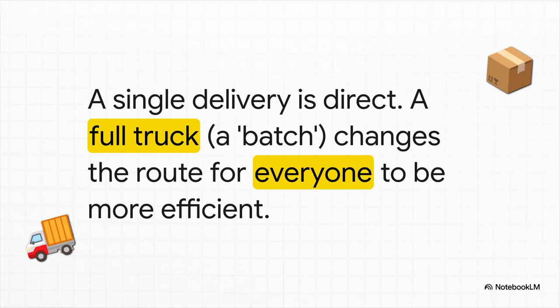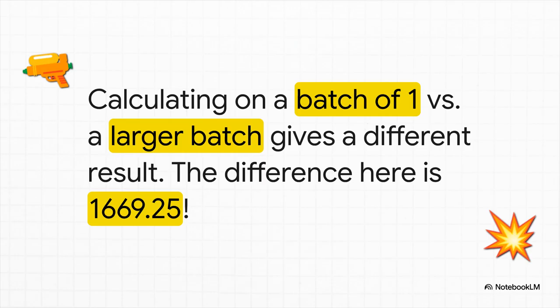So to save time, the server bundles your requests with a bunch of others into a batch, kind of like loading a whole truck full of packages. Now, the driver optimizes the route for the entire truckload, and suddenly the specific path and the timing for your individual package completely changes. And right here is the smoking gun.